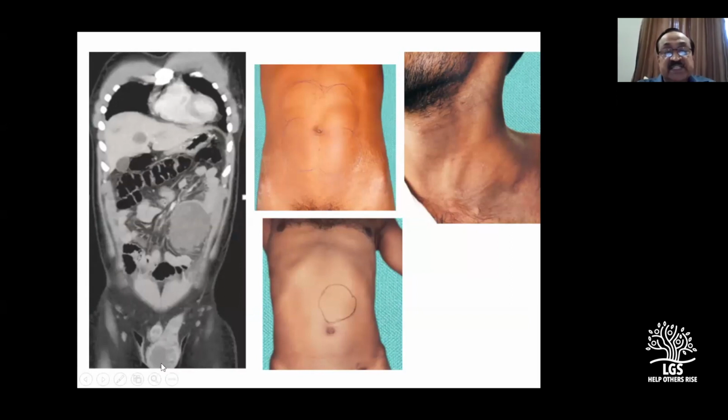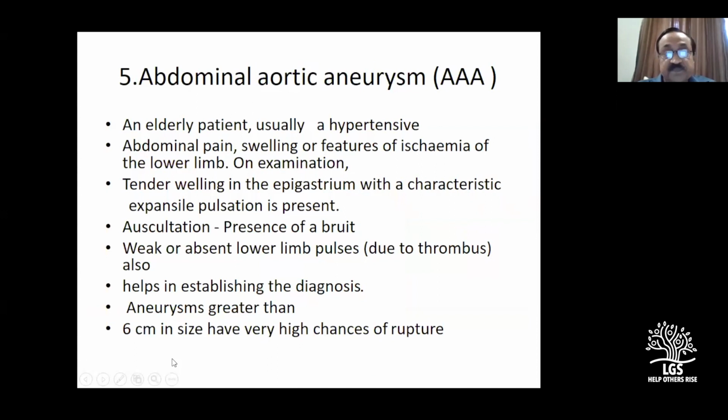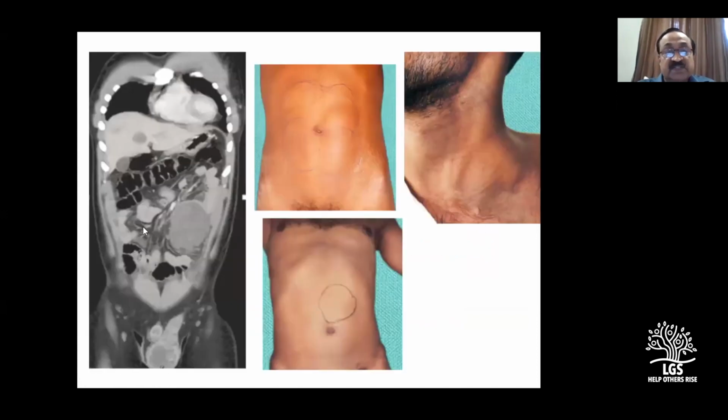So this was a testicular tumor. This is a testicular tumor. This is not classical epigastrium, please remember, but I have brought it. These are different patients. This is a testicular tumor patient having a mass here, which is actually the aorta bifurcation. This is another patient. See here how seminoma patients can present to you. Epigastrium. See here, even skirting the hypochondriums. Umbilical region also. Look at another patient.